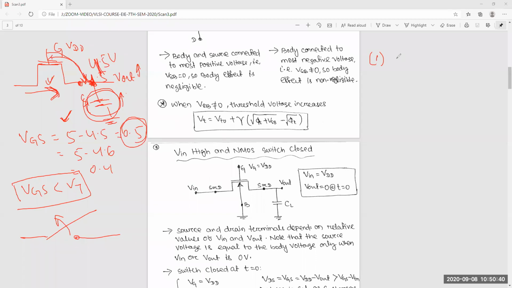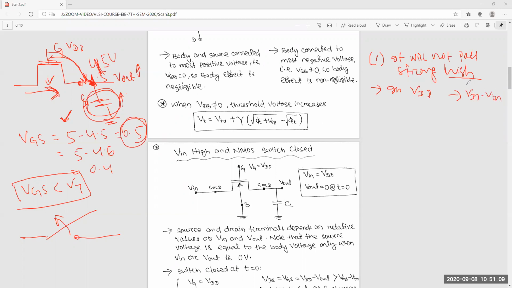The first one is, this is NMOS, so it will not pass a strong 1, a strong high. Why? Because at the input we have given VDD, and at the output what are we getting? VDD minus VTN. Yes or no?